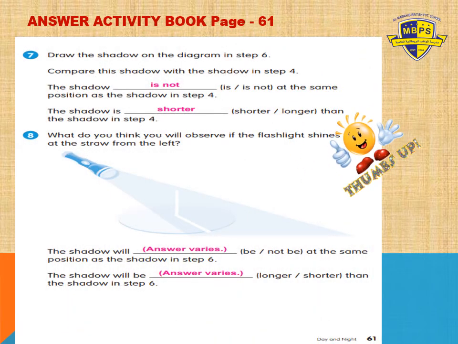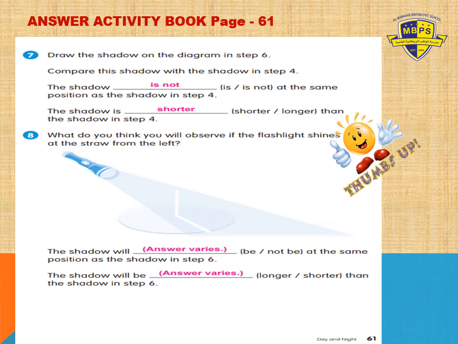Okay, grade 1. Are you ready with your answers? I hope most of you have done, right? So, what is the answer of the first blank? The shadow is or is not at the same position as the shadow in step 4. Will it be on the same position or not? Yes, I can hear. Yes, it will not be on the same position. Very good. The shadow is not at the same position as the shadow in step 4. Very good, grade 1. And what about the second blank? The shadow is shorter or longer than the shadow in step 4.